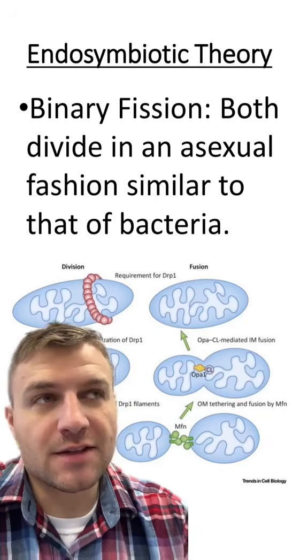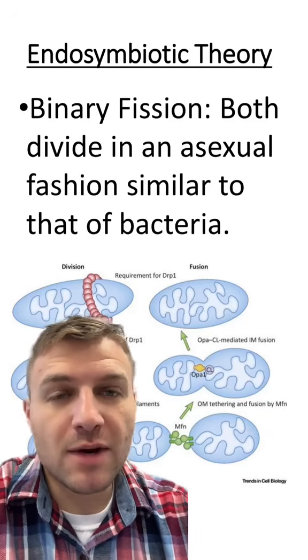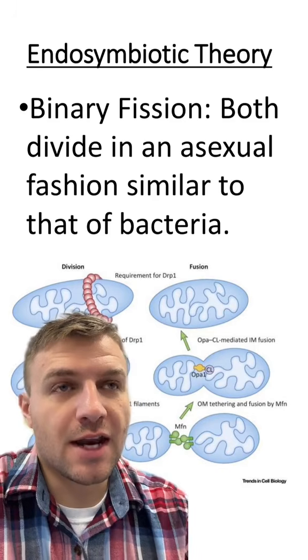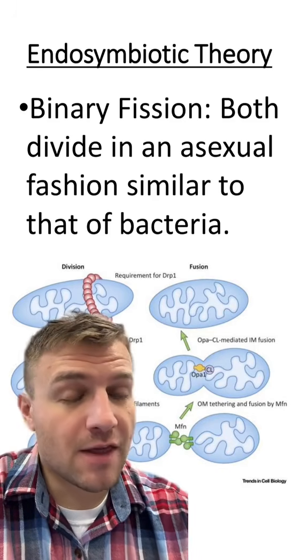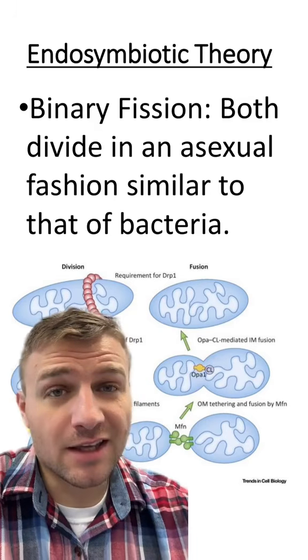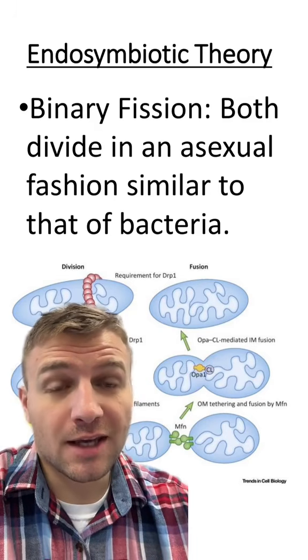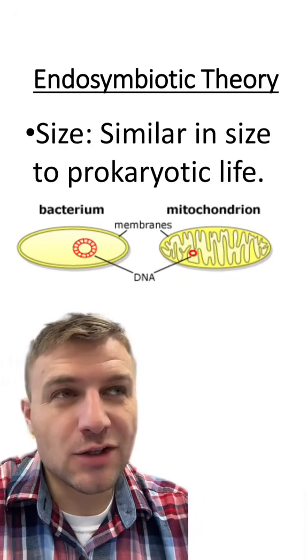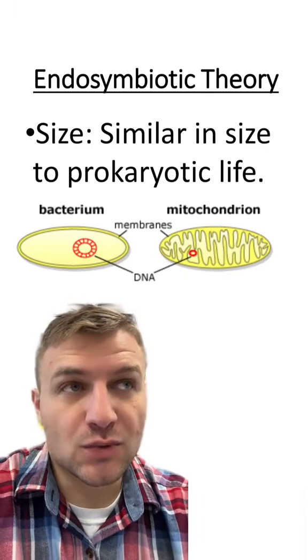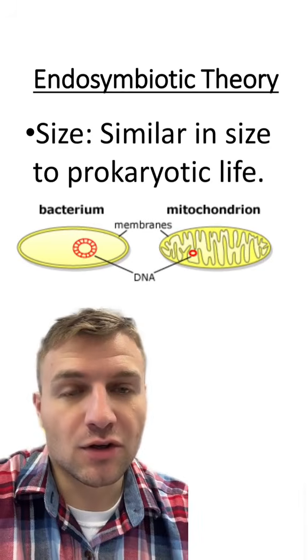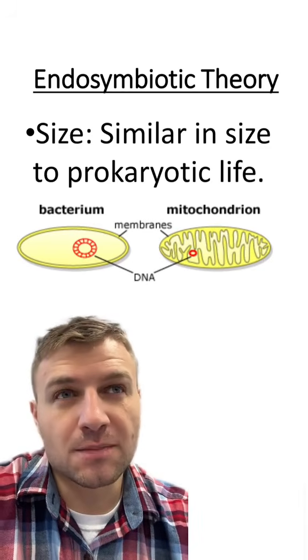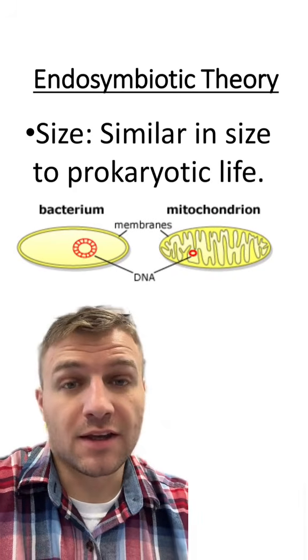The next piece of evidence is how they reproduce. Both mitochondria and chloroplasts reproduce in an asexual fashion, very similar to that of bacteria. They don't divide like a eukaryotic cell, they divide more like a prokaryotic cell. And lastly, I do like to mention that the size comparison between prokaryotic life and the mitochondria and chloroplasts is very similar. Sort of circumstantial evidence, but still part of the endosymbiotic theory.